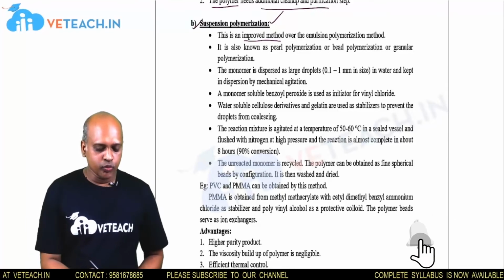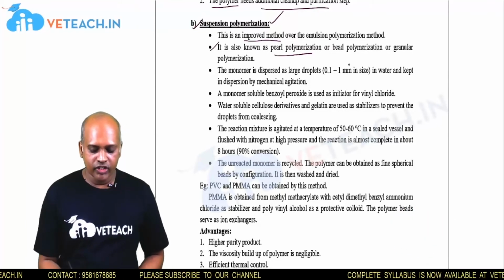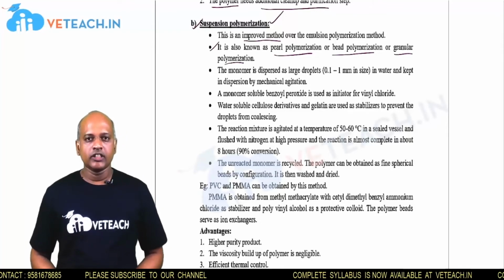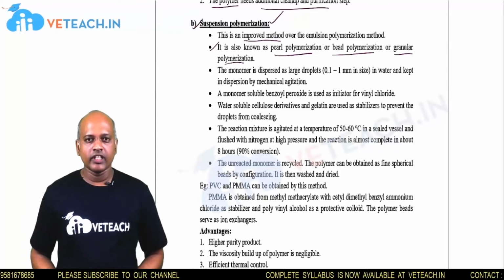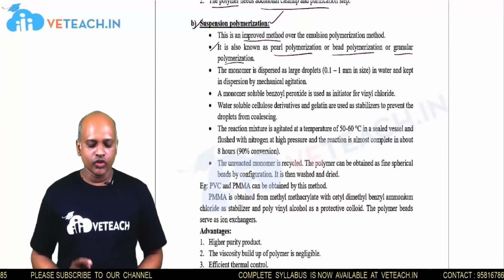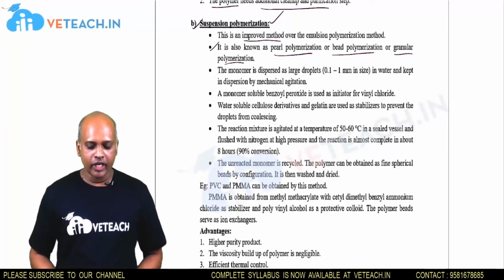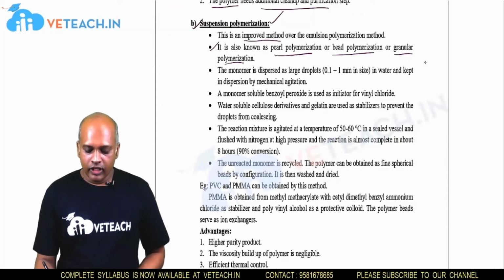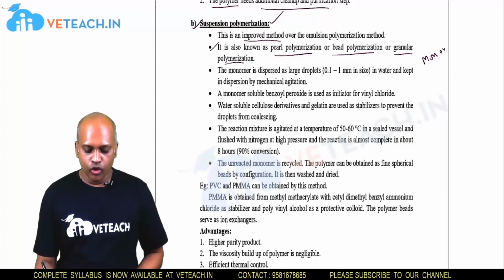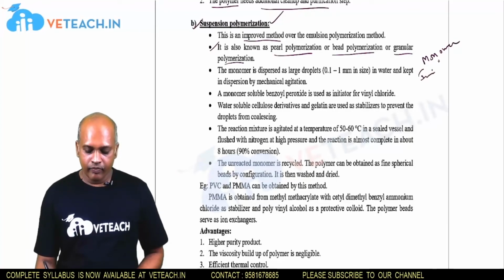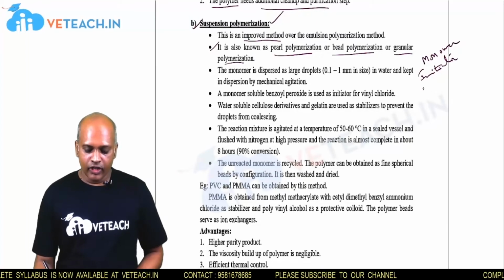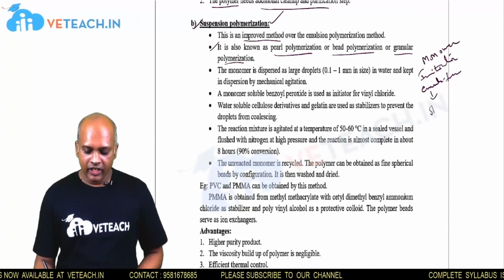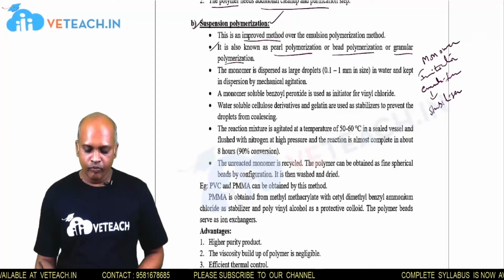polymerization process. This process is also known as pearl polymerization, bead polymerization or granular polymerization, because the polymer formed in this process has the shape of spherical beads. Here also the polymerization process requires monomer, initiator and emulsifier, which here is also called a stabilizer.